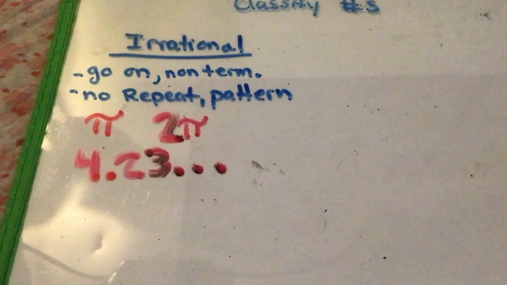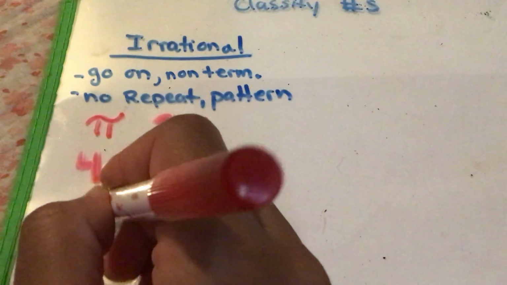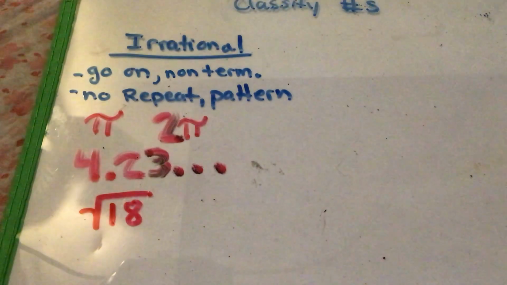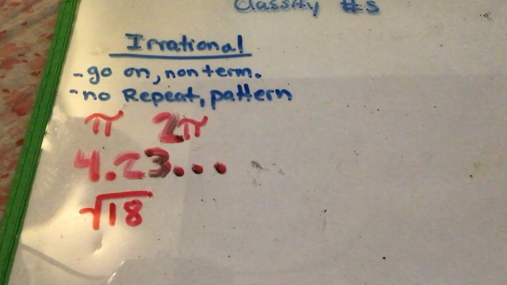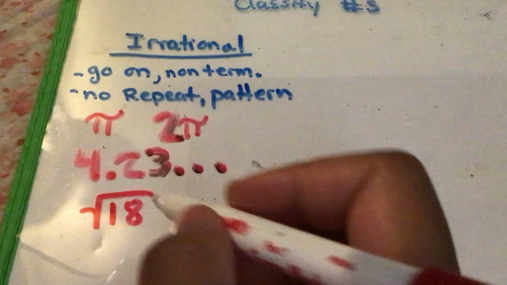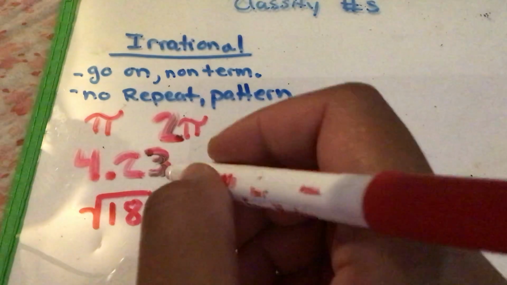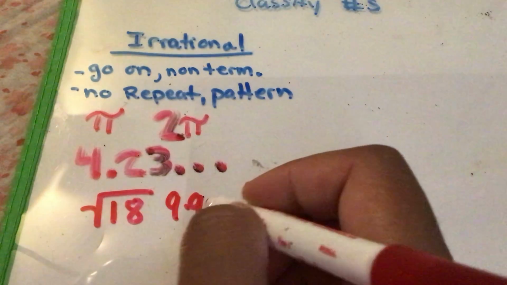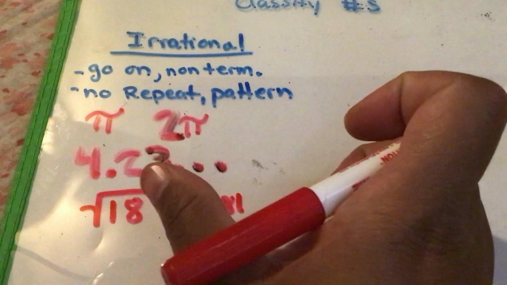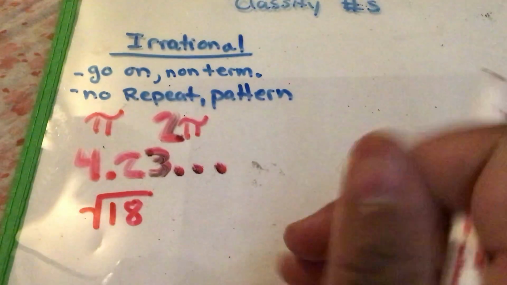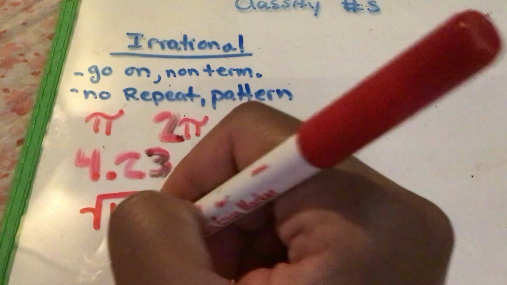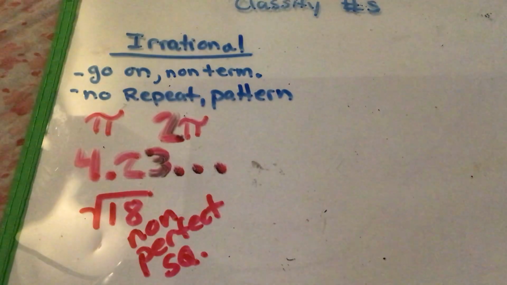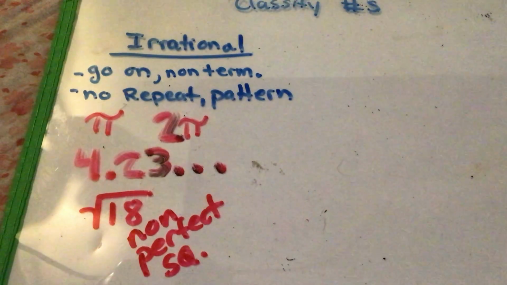Number 3 are any square roots that are not perfect squares. So if we remember our list that we did of perfect squares, the square root of 18 is not a perfect square. There's no number times itself that will give you an 18. It's not 9. Be careful, because 9 times itself is actually an 81. We're not doing a divide by 2. That's not the same concept. So all non-perfect squares are going to be irrational.